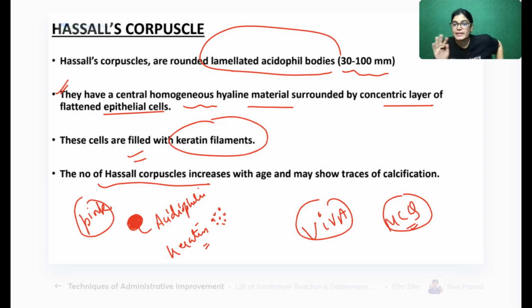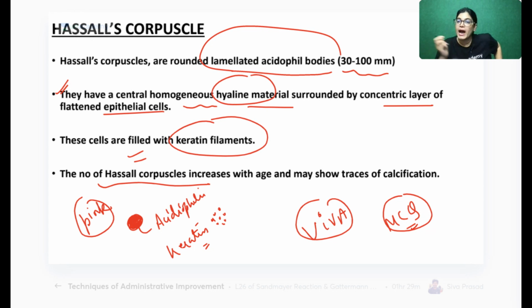Don't get confused with hyaline cartilage. The pink structure which is lying here is a hyalinized mass made of keratin filament, pink homogeneous material. So pink homogeneous material is hyaline material which is containing keratin filament. Don't get confused with hyaline cartilage. This hyaline material also has slight calcification. So what is written in these notes are all the constituents of hyalinized material. Okay. Pinkish acidophilic substance has been given the term hyalinized material.